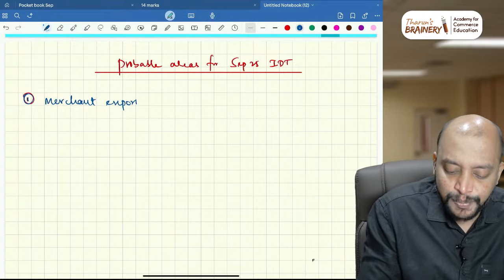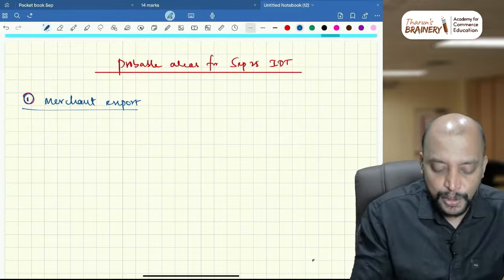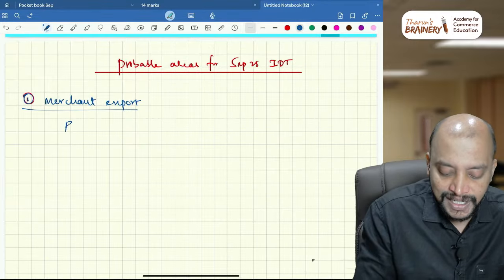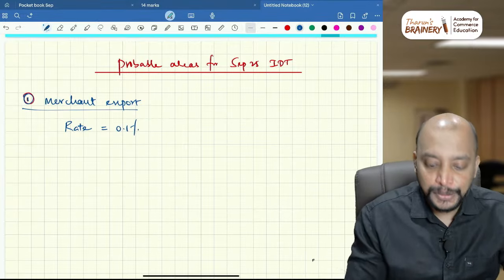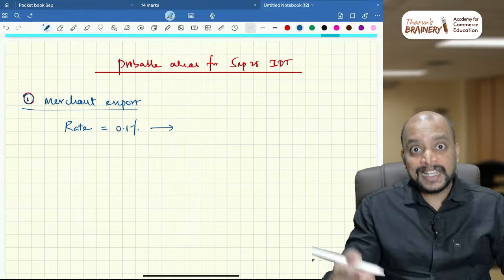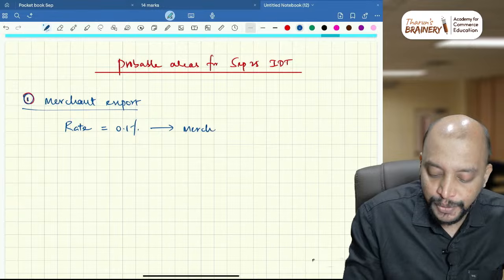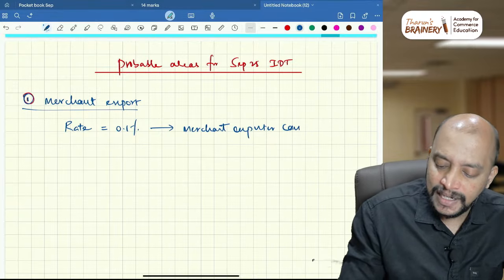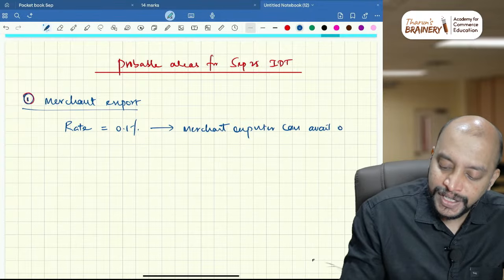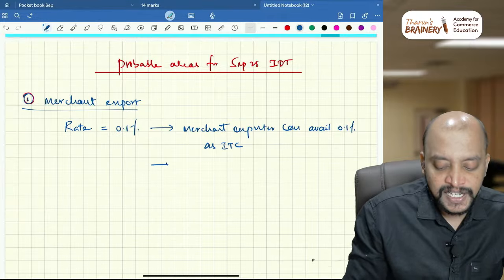So the merchant export scheme: we need to remember the rate as 0.1%. For a sale to a merchant exporter, the rate will be 0.1%. And what can that merchant exporter do? The merchant exporter can avail this 0.1% as ITC, okay. And what will the merchant exporter do?